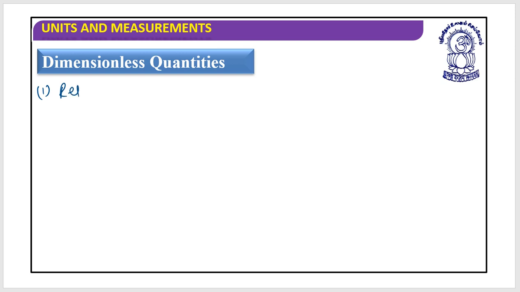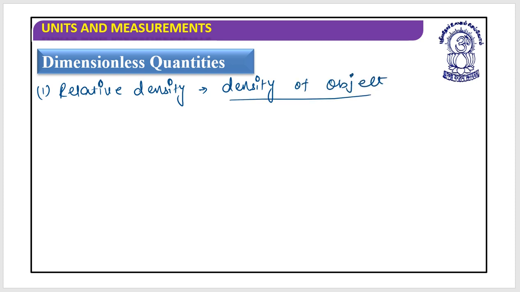Do you know? The relative density. It's the density of an object divided by the density of water at 4 degrees Celsius. You will learn this in the next units. But at this point of time, we are interested in that this is density, and this is again density. Density by density would cut it down. And so the relative density does not have any dimensions.